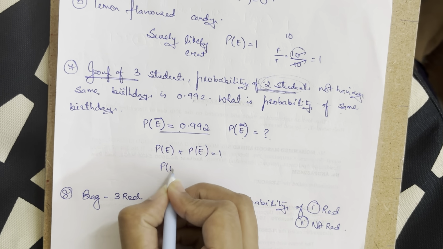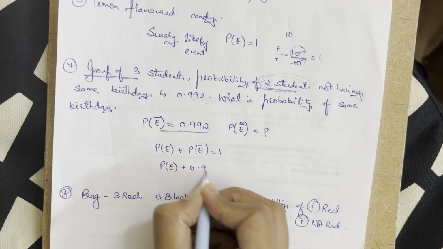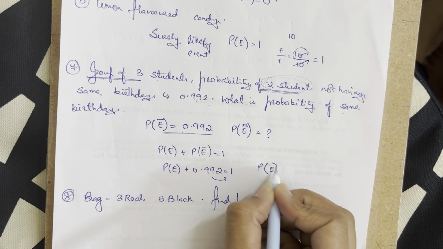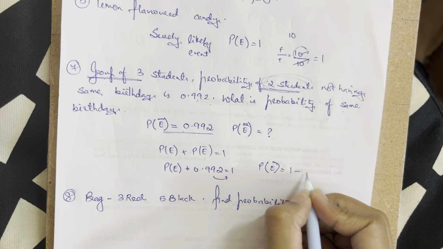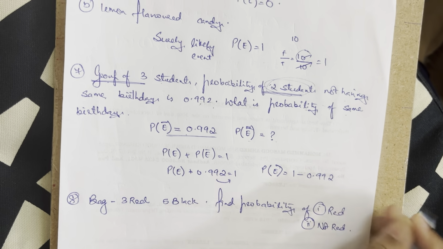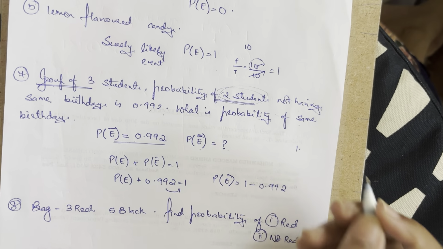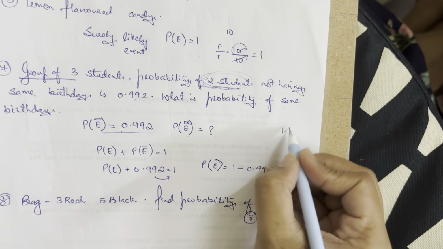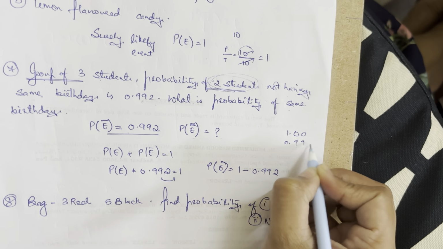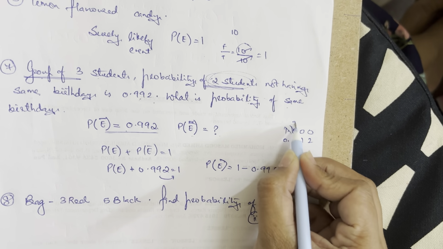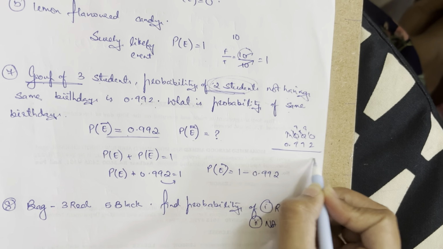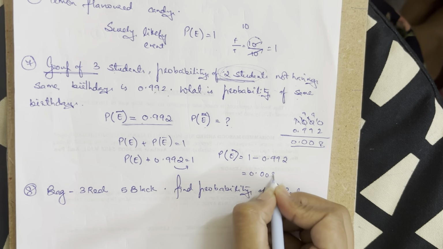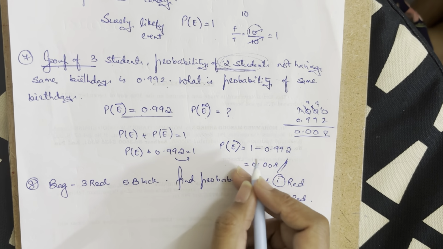So the probability of the same birthday plus 0.992 is equal to 1. When I send it towards the other side, the probability that they have the same birthday is going to be 1 minus 0.992. So 1 minus 0.992 becomes 0.008. That is the probability that they both have the same birthday.